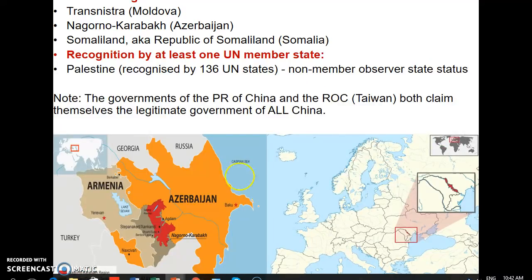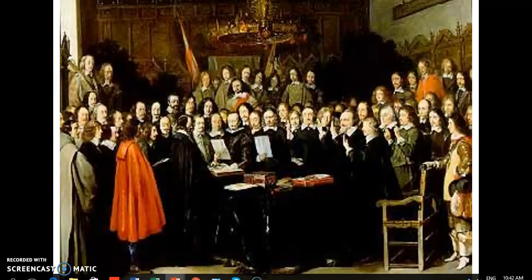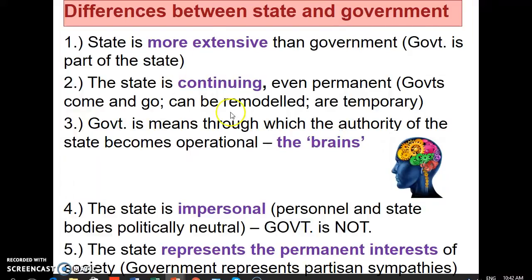I could ask you as a short question to name one of the territories that does not have any United Nations recognition. That would be these 3 here that we discussed in class. Or to name at least one state recognized by one or more UN member states, but not all member states, and Palestine might be the best example of that. Remember we discussed Palestine having non-member observer state status at the United Nations. This is quite important for the exam.